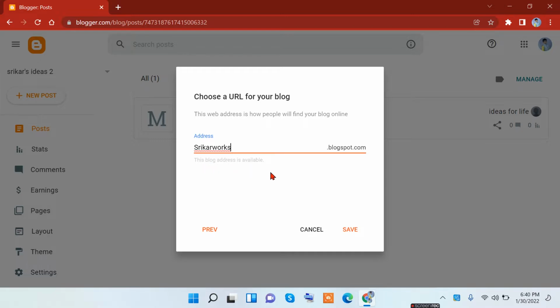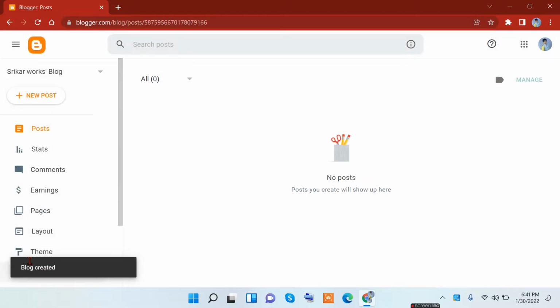If it says the blog address is not available, you have to type it again to find a new one. And if you want to re-enter the name of your blog, you can click on previous and go there. But I'm good with this, so you can click on save, and it's going to process. And it says blog created.